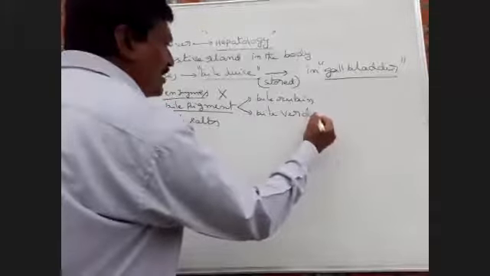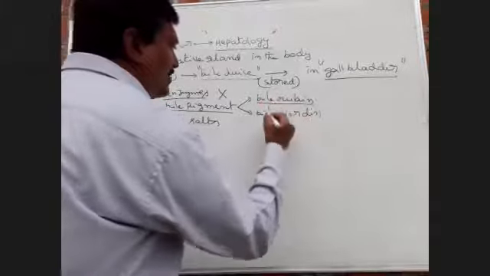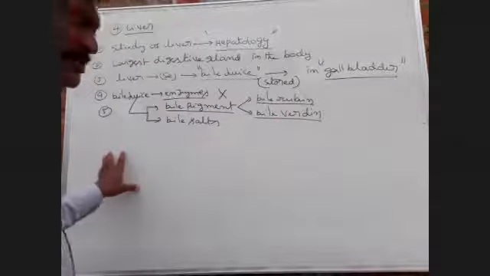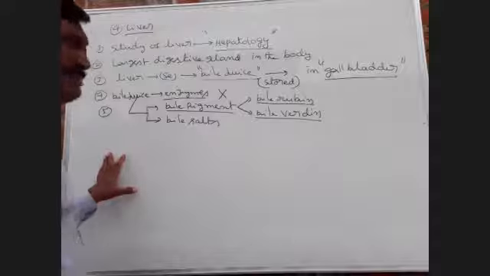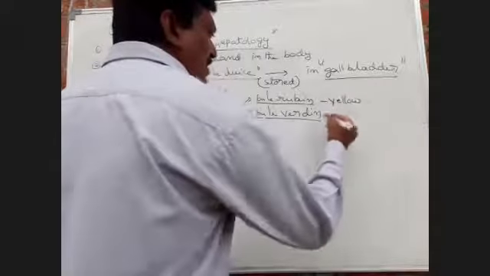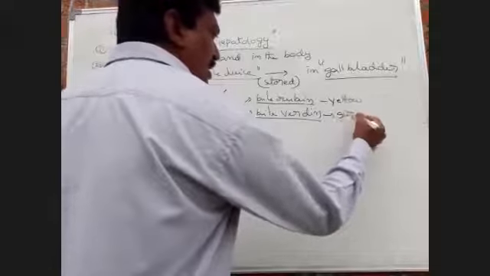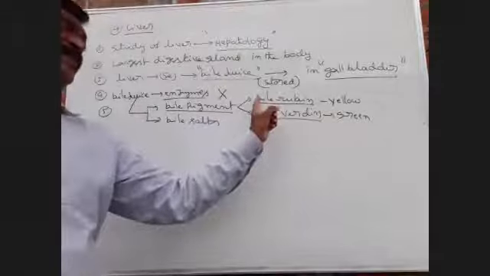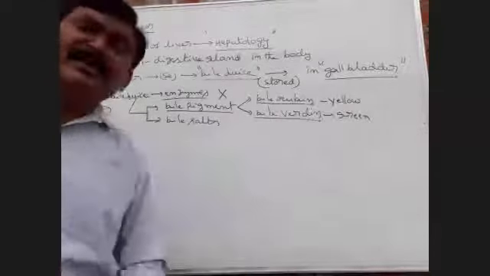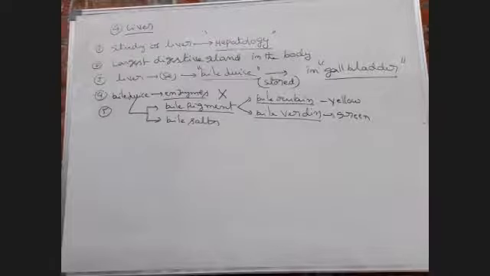Bile, bilirubin and biliverdin. Bilirubin is a yellow colored pigment, and biliverdin is a green colored pigment.